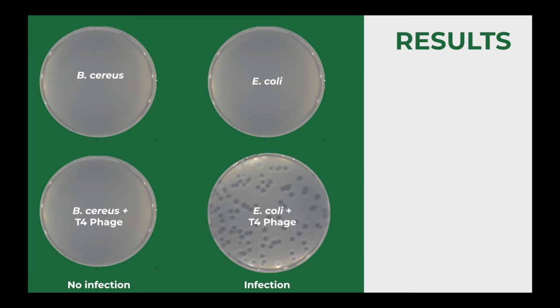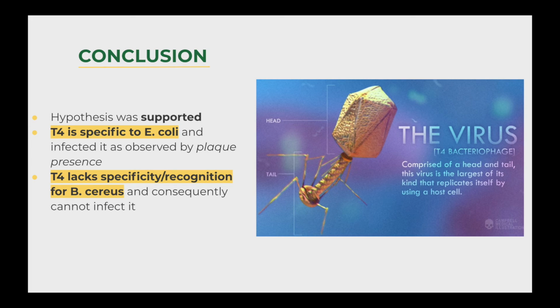Only the plate with both E. coli and T4 showed any variation. It produced approximately 90 plaques throughout the plate, signifying bacterial death due to the T4 infection. The absence of bacterial cell death in the B. cereus plate as well as the control plates of B. cereus and E. coli tells us two things.